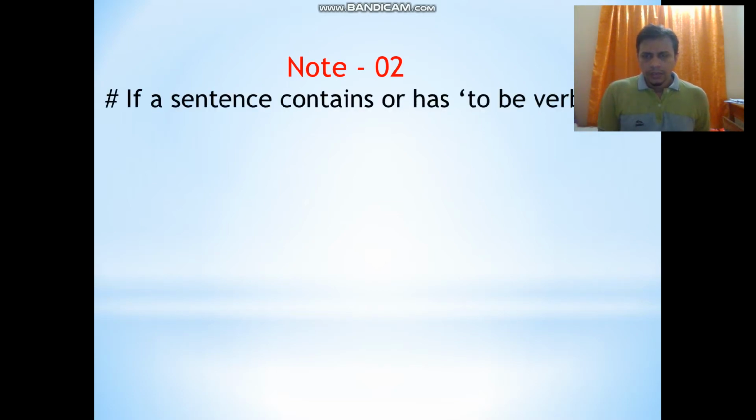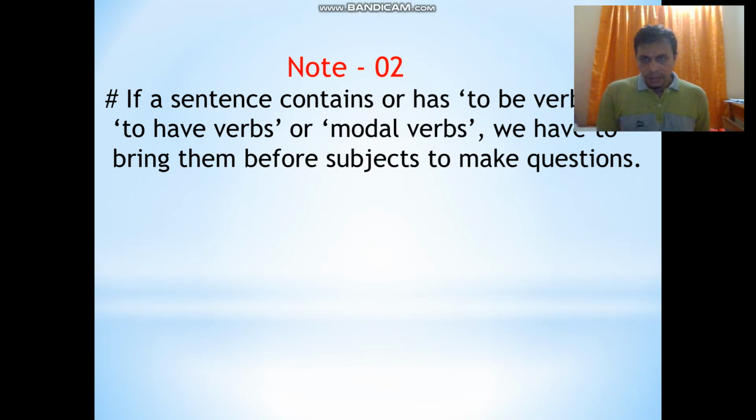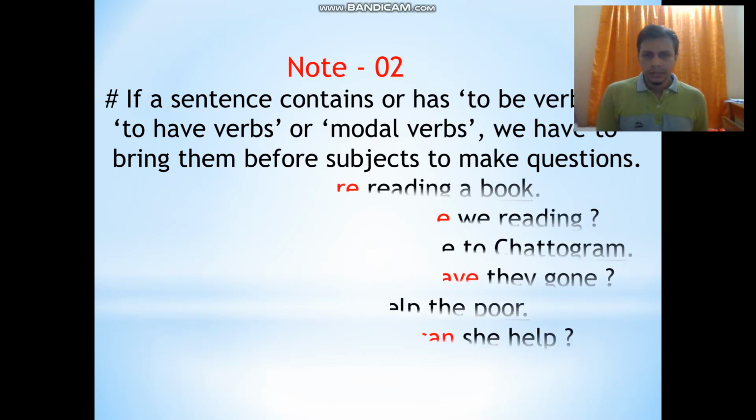If you can remember these verbs, you will see that to make WH questions is very easy for you. So dear students, now you can see the next slide, note 2 I have given. You see here I have written very important writing for you. If a sentence contains or has to be verbs or to have verbs or modal verbs, we have to bring them before subjects to make question. That means already I have shown you in the previous slide what are to be verbs, what are to have verbs, what are modal verbs. So if you see them in any sentence, you have to bring them before subject to make question.